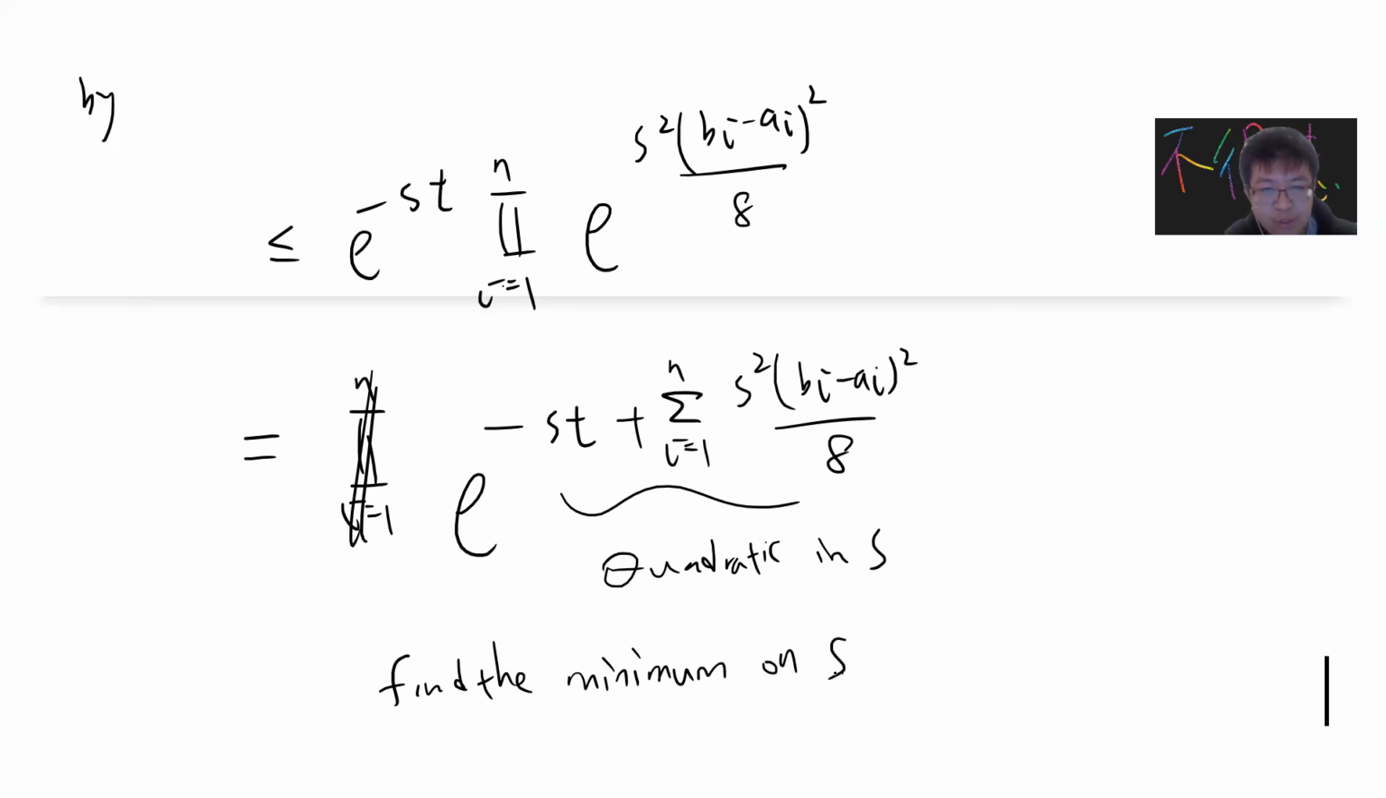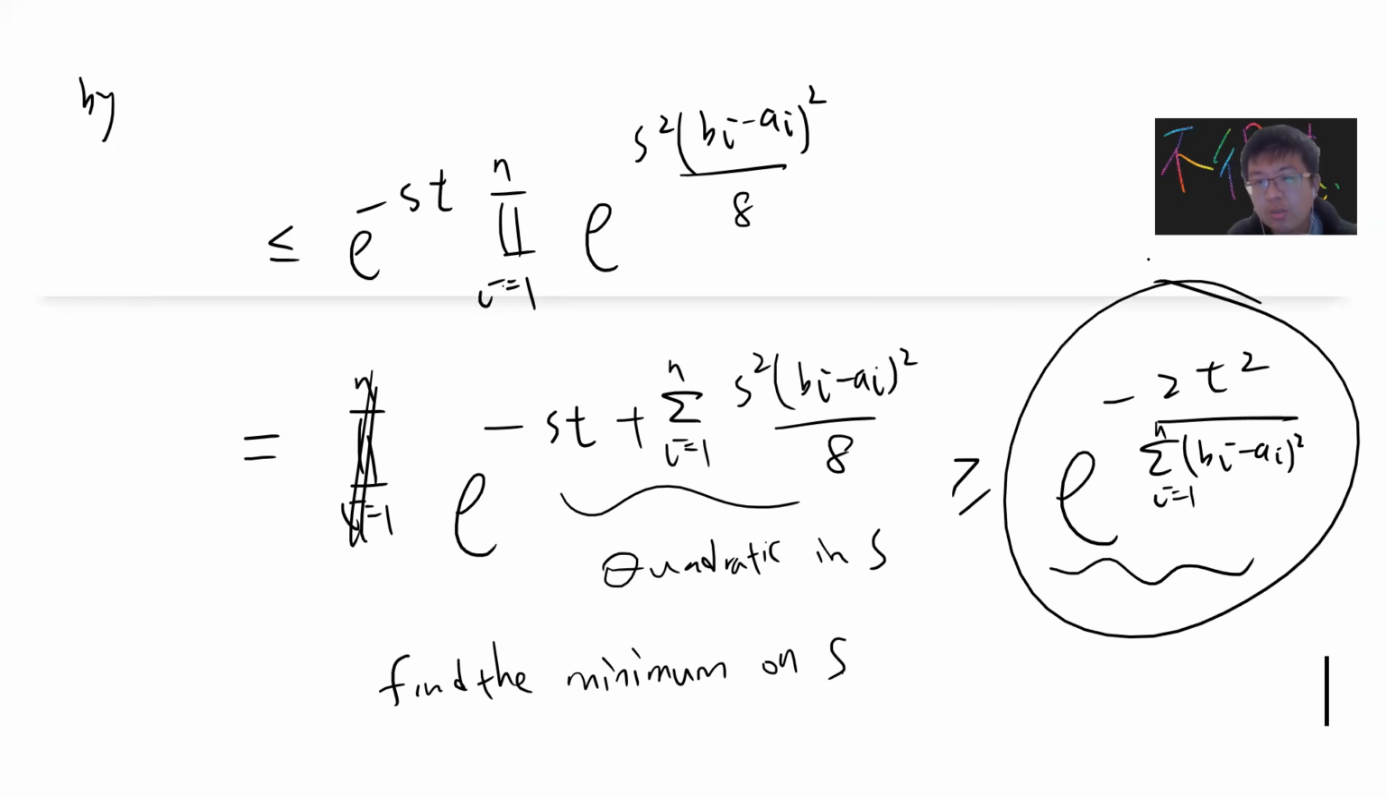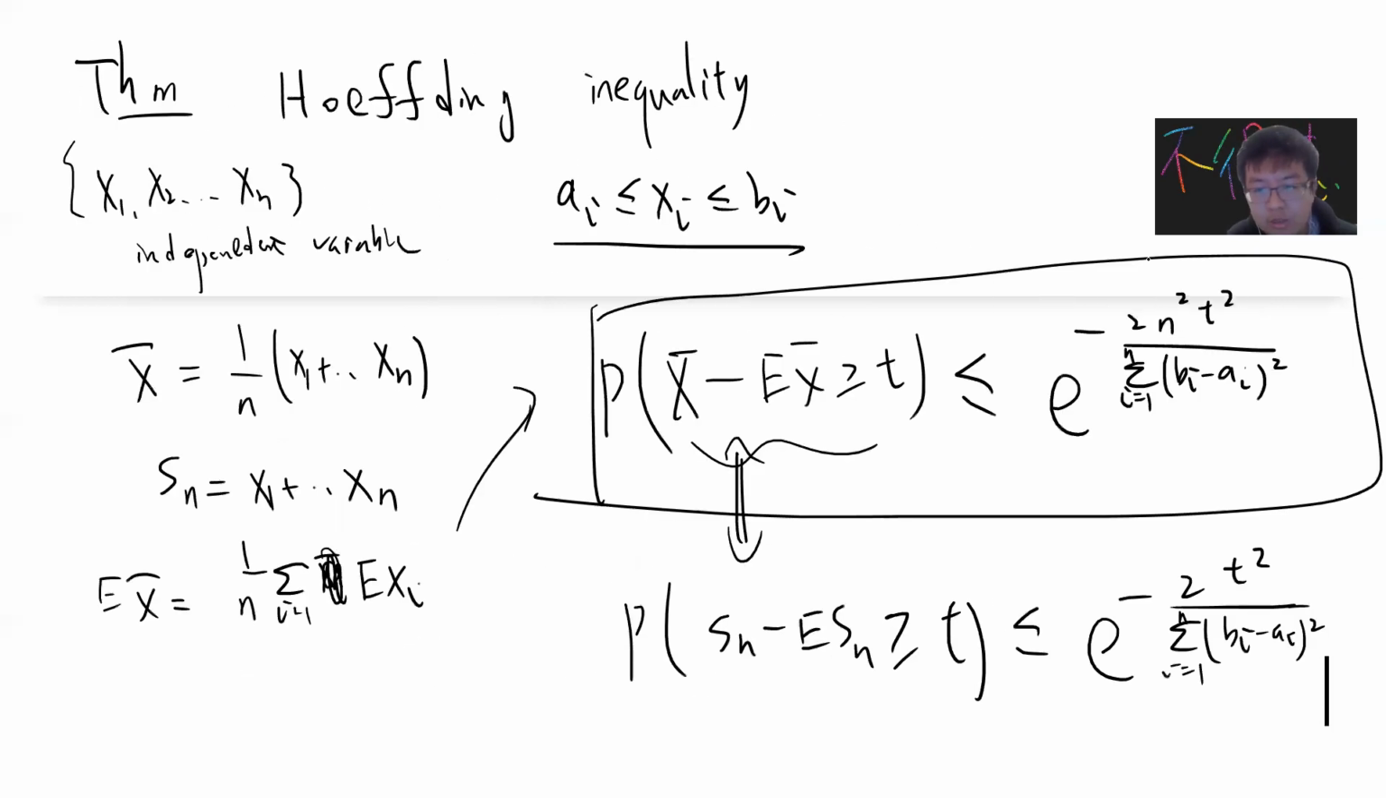Once you do this, then you get a minimum bound, right? So you get a bound: this guy is less or equal to exponential minus 2t squared over the summation of (bi minus ai) squared, i from 1 to n. Okay, so this is your bound. So now we have proved Hoeffding's inequality. This is the usual step that people can do.